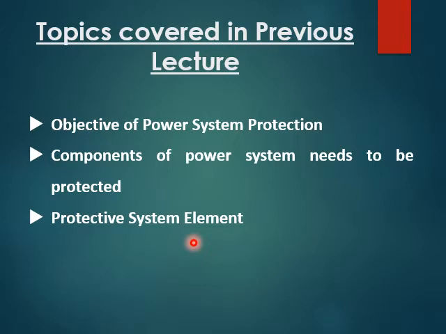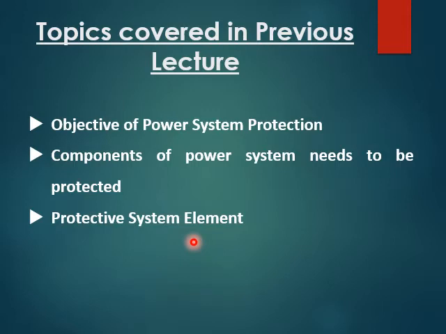Under the classification of high voltage circuit breakers, we have a number of types: the oil circuit breaker, the vacuum circuit breaker, the sulfur hexafluoride circuit breaker, and the air circuit breaker. These four circuit breakers are used in the generating station, as well as in the grid section, as well as in the receiving station.